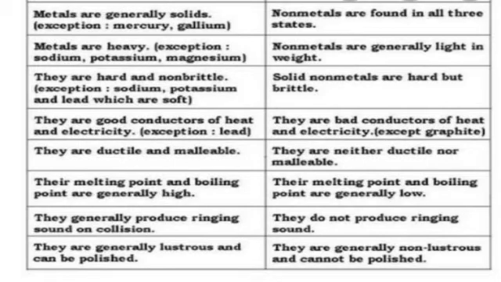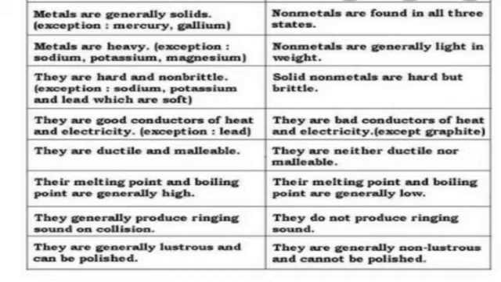Okay, so let's move to the sixth point of metals. Their melting points and boiling points are generally high, whereas non-metals' melting points and boiling points are generally low. So these are properties, and the next property is that metals generally produce a ringing sound on collision. Yes, metals generally produce a ringing sound on collision.